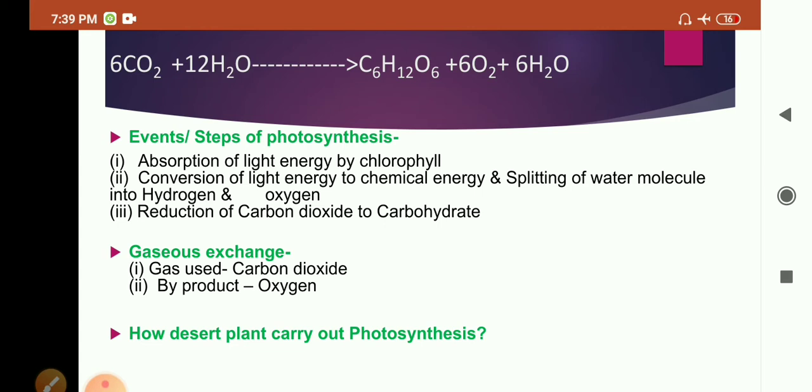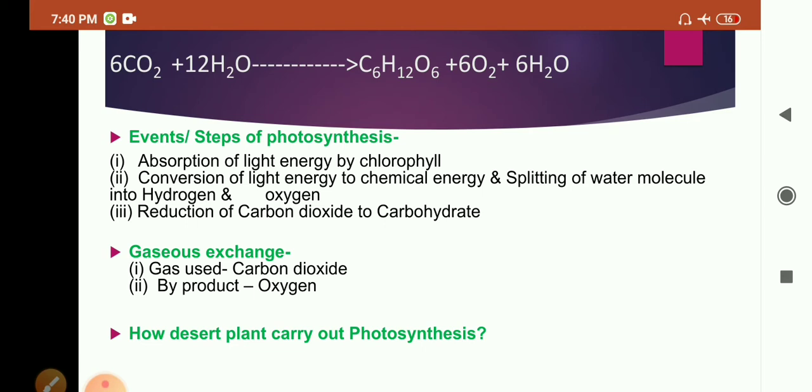Now, how do desert plants carry out photosynthesis? These are the steps of photosynthesis for normal habitat plants. Normal habitat plants take carbon dioxide during the day and synthesize carbohydrates, whereas desert plants take up carbon dioxide at night and prepare an intermediate which is converted into carbohydrate by the action of solar energy absorbed by chlorophyll during the day.